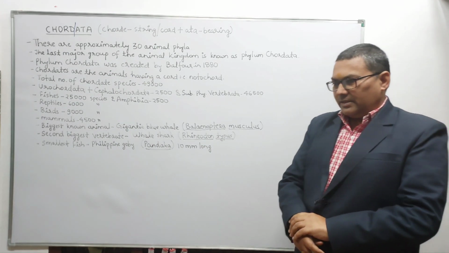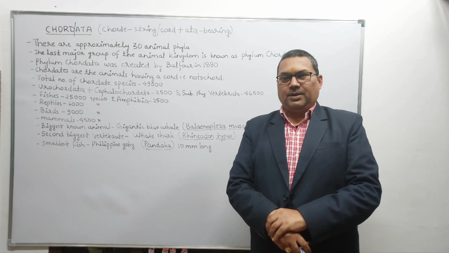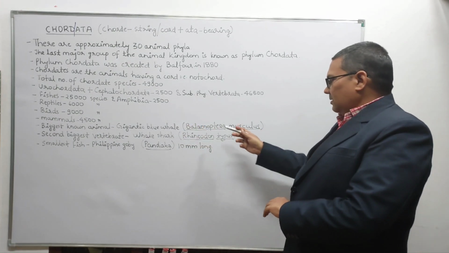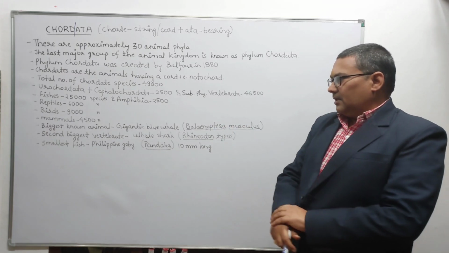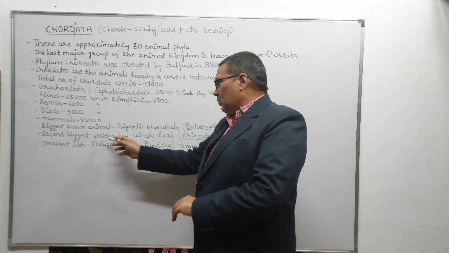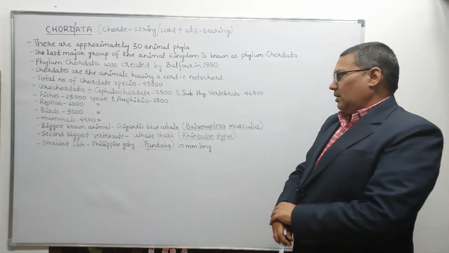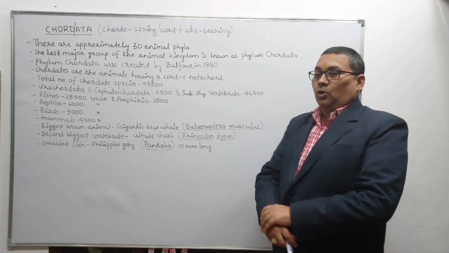Now you can imagine how much 35 meters is. So in length, it goes up to 35 meters. The second biggest vertebrate species is the whale shark, which we call Rhincodon typus.